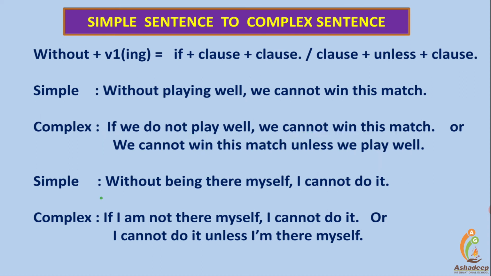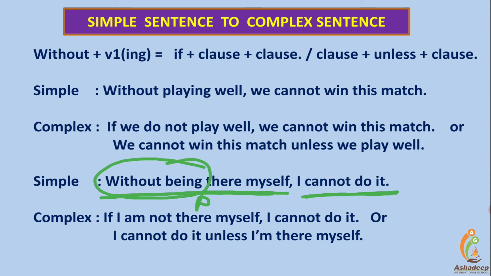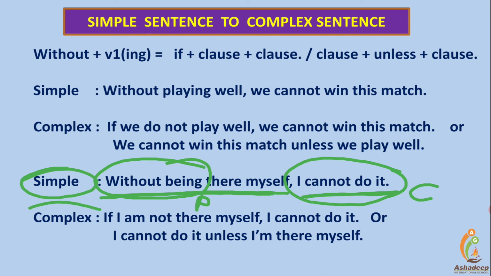Next example. Without being there myself, I cannot do it. See, it's a phrase that starts with "without" and the -ing form. Here, "I cannot do it" is a clause. One phrase, one clause: simple sentence. Two clauses: complex sentence. And for that, the phrase will be converted into a clause.